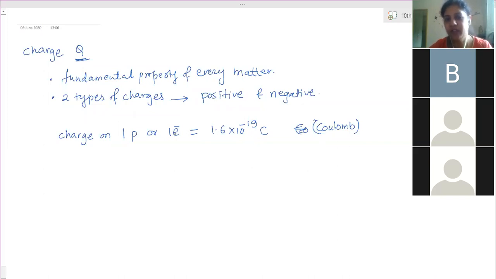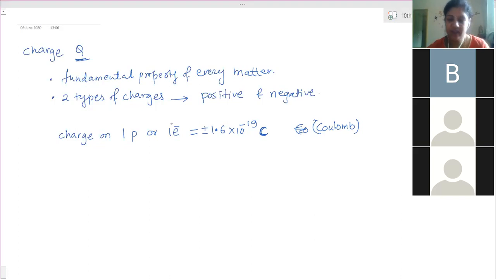The only difference between the electron and the proton is that the charge on one electron is 1.6 into 10 to the power minus 19 coulomb, and it is negative. So the electron is considered negative and the proton is considered positive. Proton carries plus 1.6 into 10 to the power minus 19 and electron carries minus 1.6 into 10 to the power minus 19. The unit in which charge is measured is coulomb. It was calculated by the scientists with different formulas.